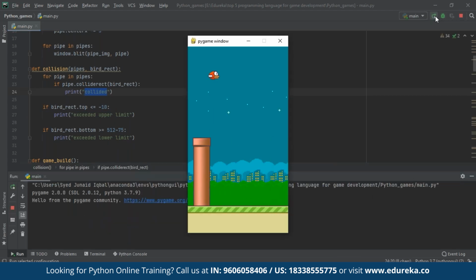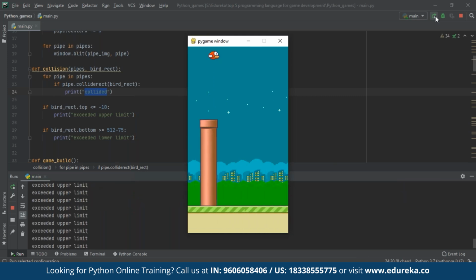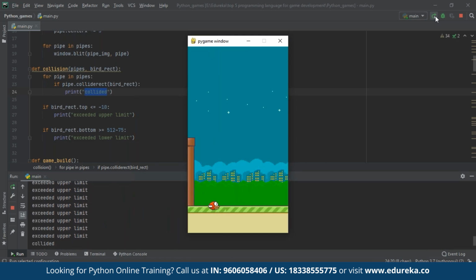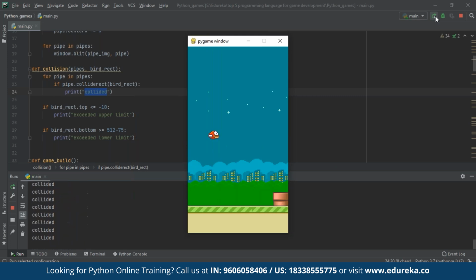So as you can see here, we have a bird which is moving along the y-axis. As long as I'm within the parameter of our collision, there is no message popping out. So let me slightly move up. You'll see that a message says over here exceeded upper limit. Similarly, if I go down now, you will see exceeded lower limit. And now if I collide with any of our pipes, it would say collision.